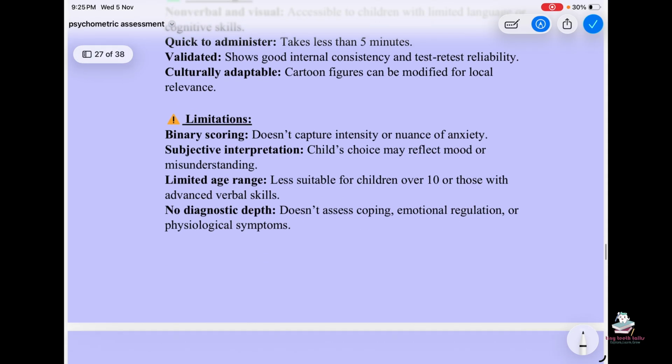relevance. Limitations: binary scoring, doesn't capture intensity or nuance of anxiety, subjective interpretation, child's choice may reflect mood or misunderstanding, limited age range, less suitable for children over 10 or those with advanced verbal skills, no diagnostic depth, doesn't assess coping, emotional regulation, or physiological symptoms.